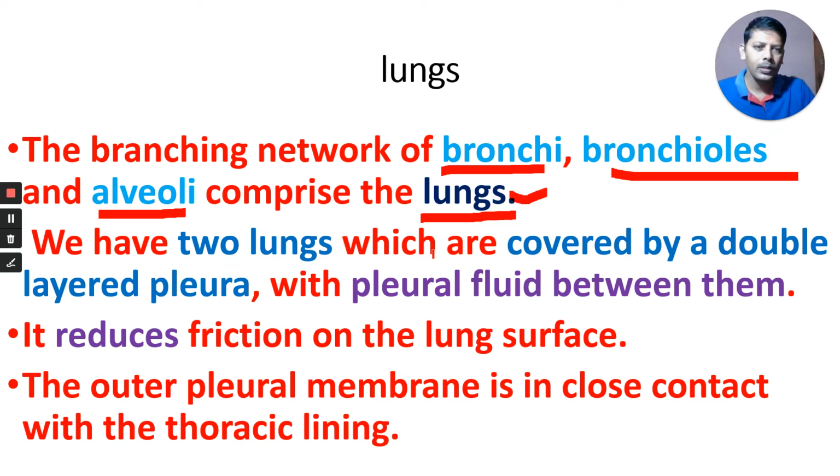We have two lungs which are covered by a double layered pleura. Our brain is covered by three membranes called meninges. A growing fetus has four extra embryonic membranes: amnion, chorion, allantois and yolk sac. Surrounding our heart there is a pericardium. Like that, our lungs are protected by the rib cage and also by the pleura, a double layered covering.